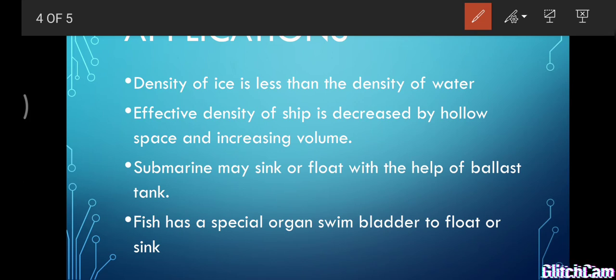Okay. Next we go for the submarine. You know what a submarine is. A submarine is also shaped like a ship, but it floats inside the water and can dive inside the water. If they want to come to the free level of the water, or if they want to dive, how are we able to change the effective density of the submarine when they want to rise or when they want to dive?